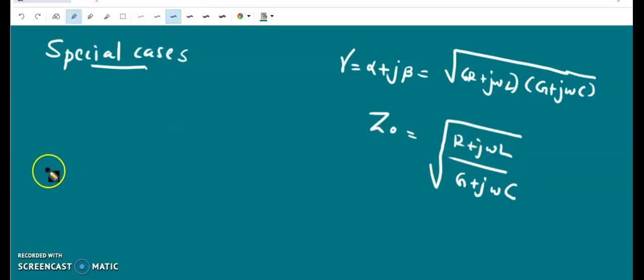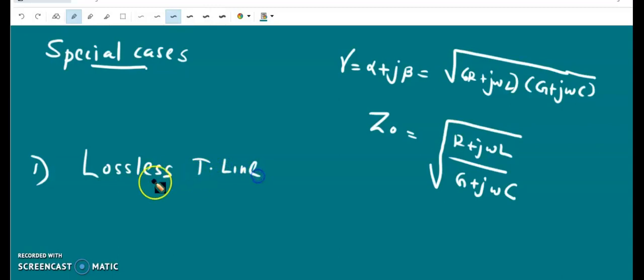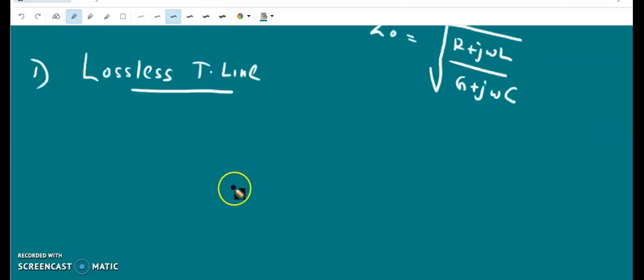So now we discuss those special cases, and the first one is a lossless transmission line. A lossless transmission line is characterized by R equal to 0 and G equal to 0.